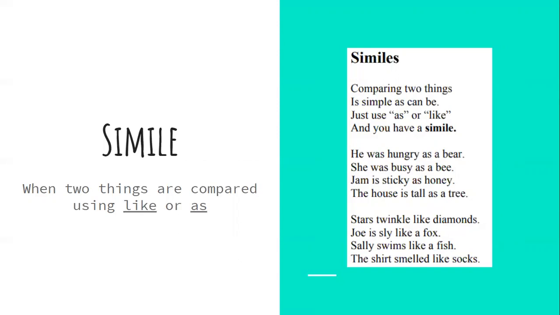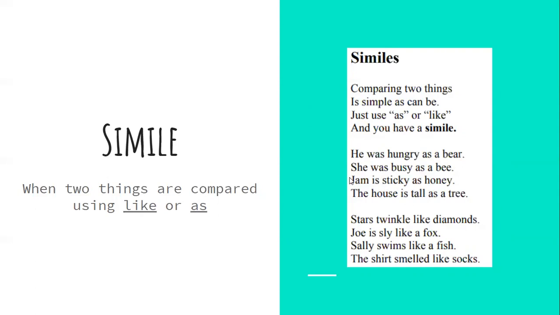So it says similes, comparing two things. It is simple as can be, just use like or just use as, and you have a simile. So here's some examples of that. He was hungry as a bear. She was busy as a bee. Jam is sticky as honey. The house is tall as a tree.